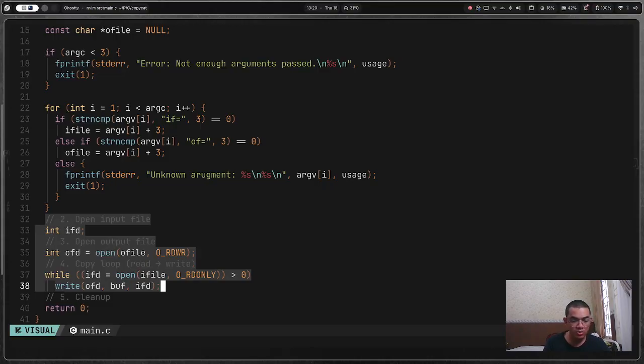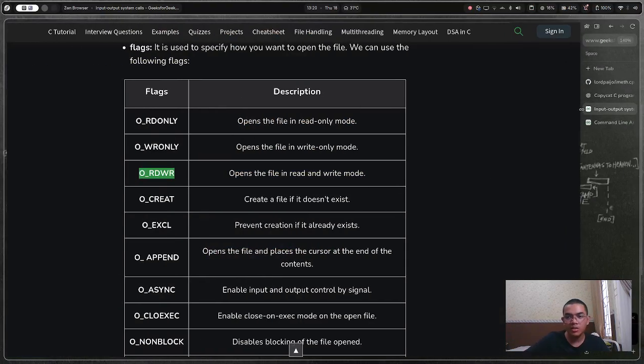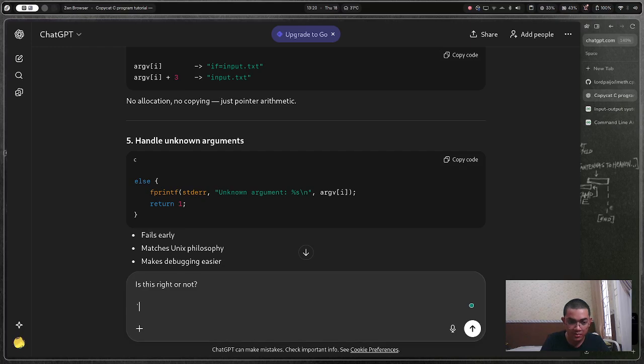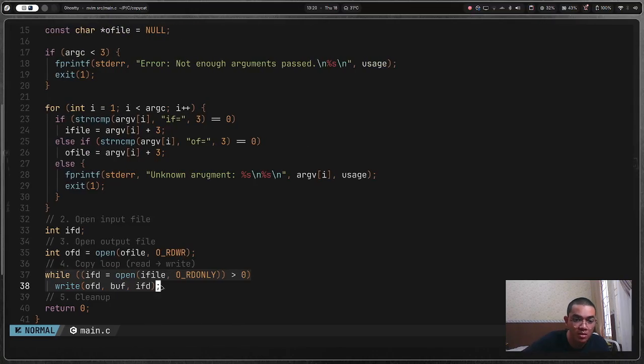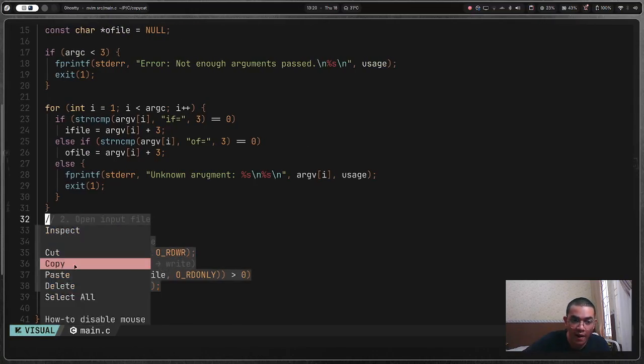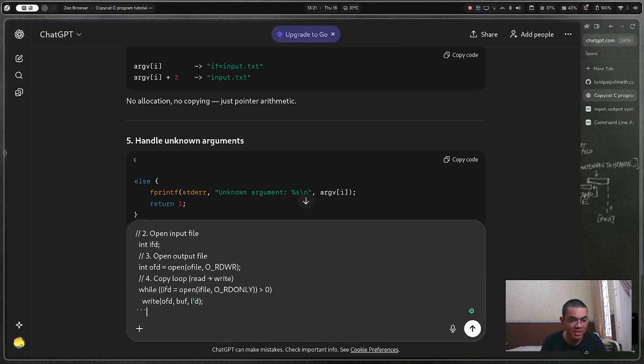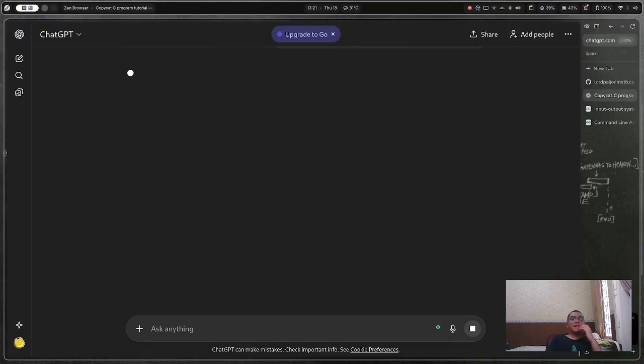Why do I do copy? Yeah. Now let's go ask ChatGPT, is this right or not? Oh, what the hell? I know I have a mouse, so that's why I'm gonna use the mouse. I'm not a good Vim user. Kill me, I guess. Okay.